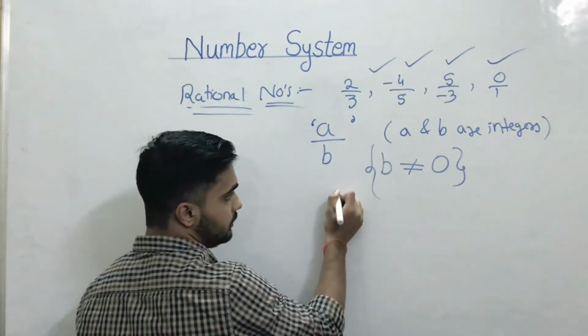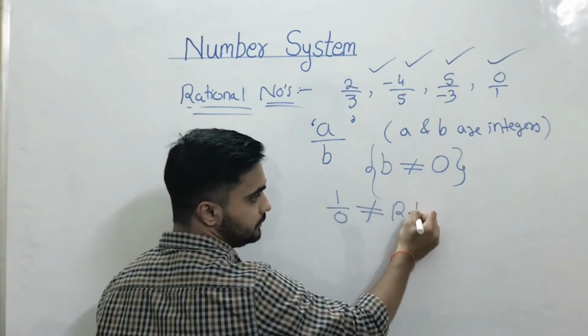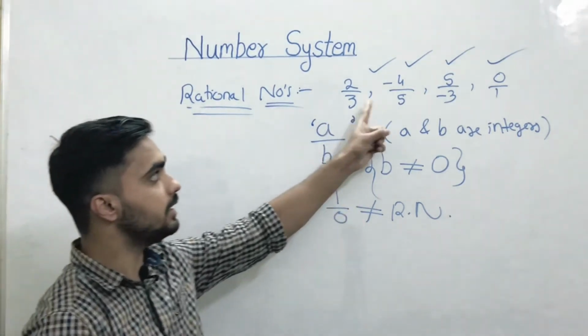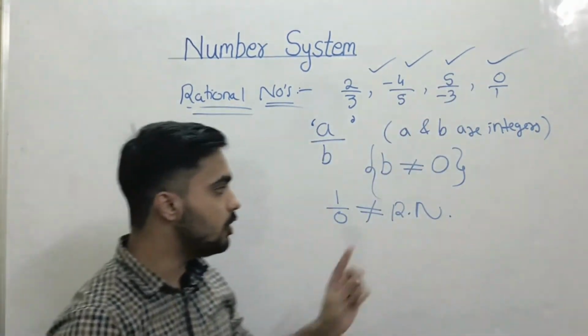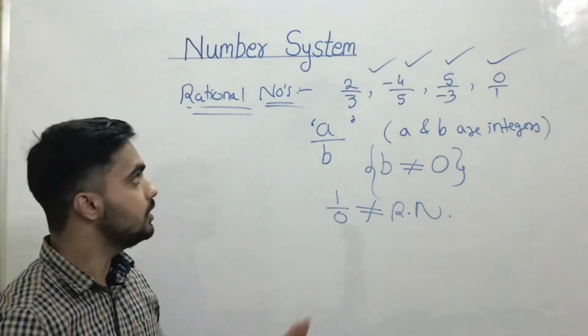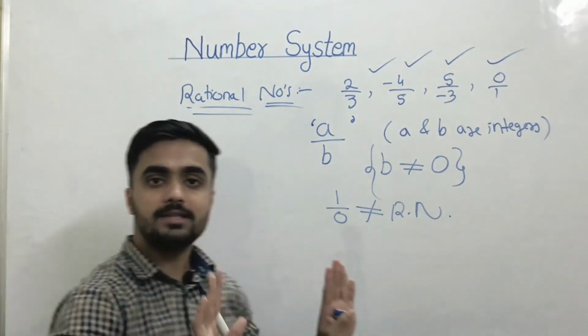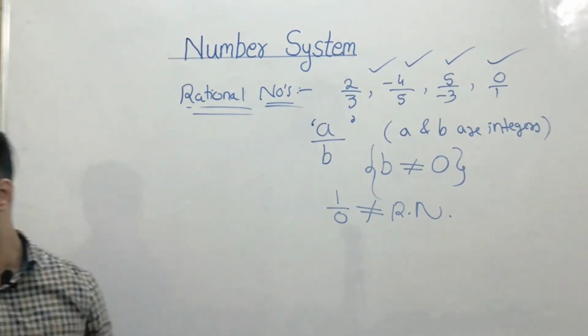Hence we got 1 upon 0 is not a rational number, and all these are rational numbers because these are integers. In the numerator 0 is allowed, but in the denominator it is not allowed. So numbers of the form A upon B are called rational numbers, and the condition is also very important.